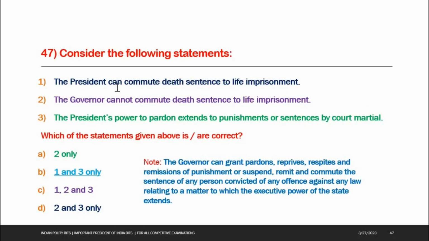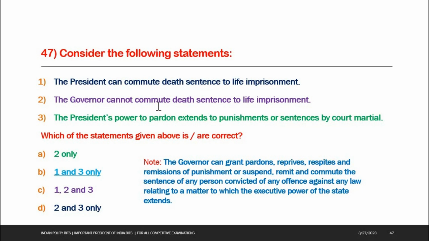Next one. Consider the following statements. See the options. The President can commute death sentence to life imprisonment. Second one, the governor cannot commute death sentence to life imprisonment. Next option, the President's power to pardon extends to punishments or sentences by court martial. Which of the statements given above is correct? Option B is the right answer. 1 and 3.